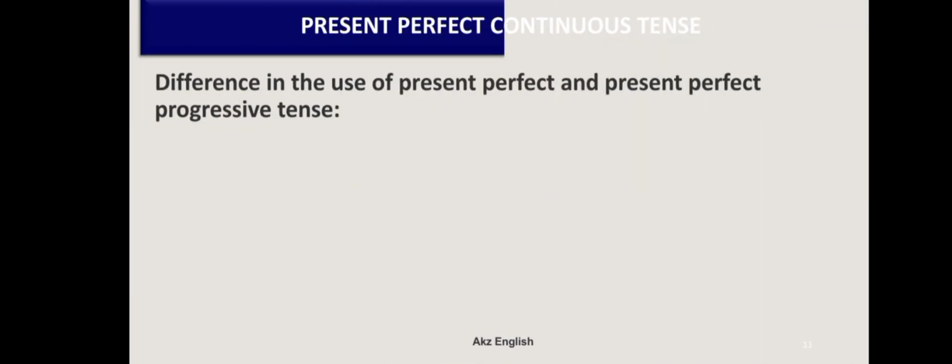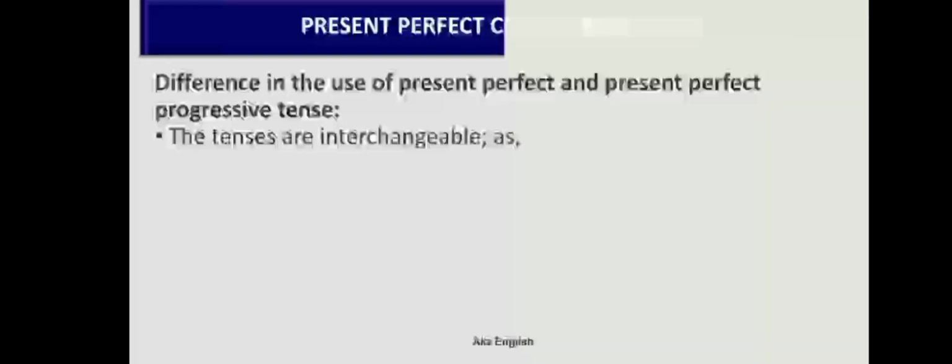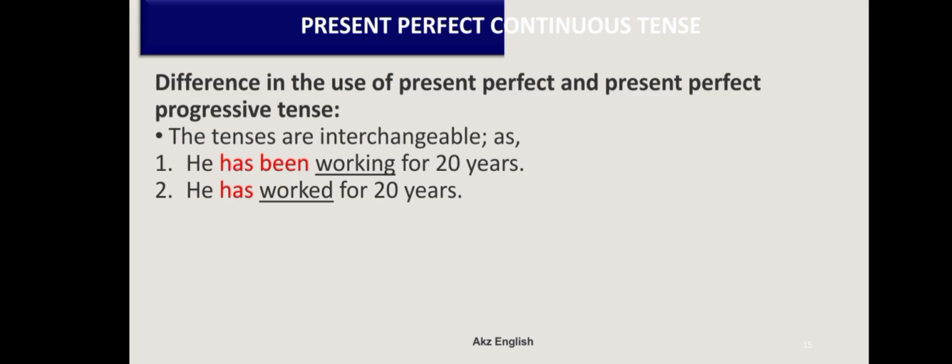Okay, now let's look at the difference between the present perfect and present perfect continuous tense. First of all, there is sometimes no difference between the tenses. They may be interchangeable. Either you may write present perfect or present perfect continuous. Here we have the examples. He has been working for 20 years and he has worked for 20 years. No difference. You may use either of the sentences in your writing or in your spoken English.